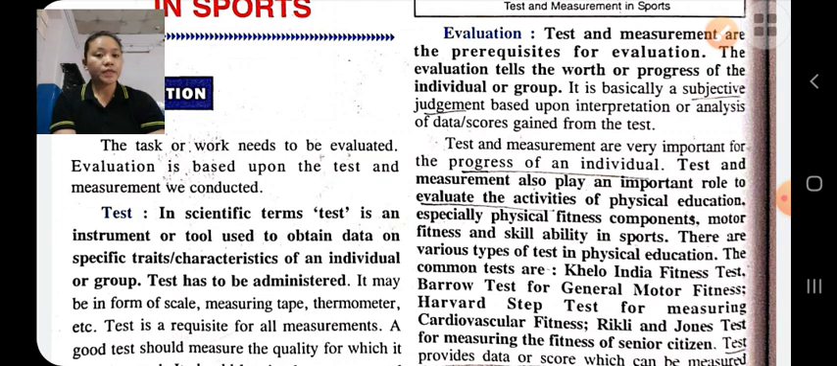Some examples of tests are measuring tape, thermometers, etc. Okay, a test is an instrument or tool used to obtain data on a specific trait and characteristic. Test is a prerequisite for measurement. Without a test, measurement is not possible. Examples of tests: weighing machine, stadiometers, thermometers, etc.